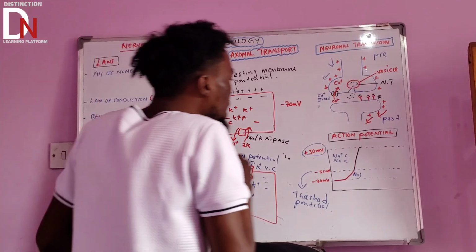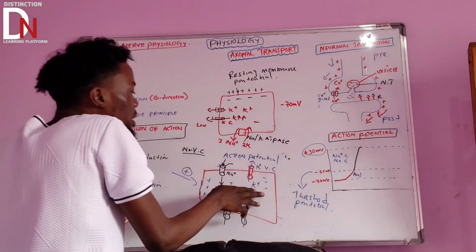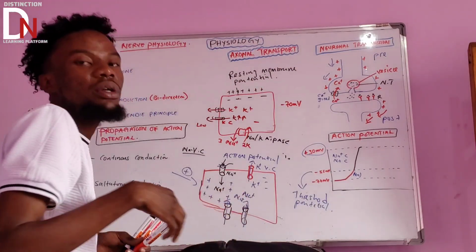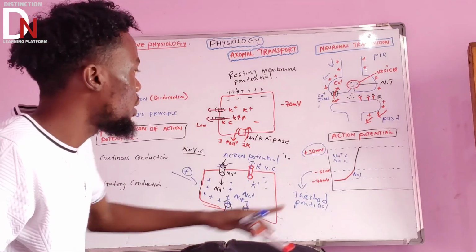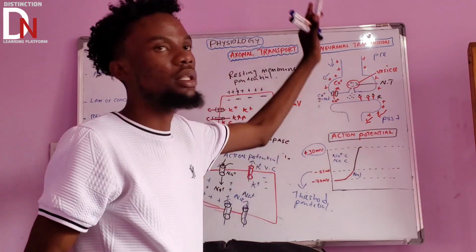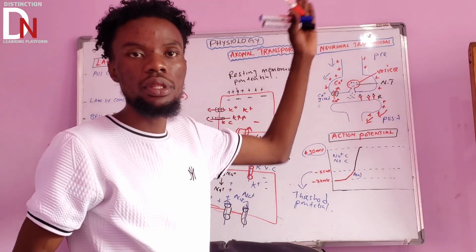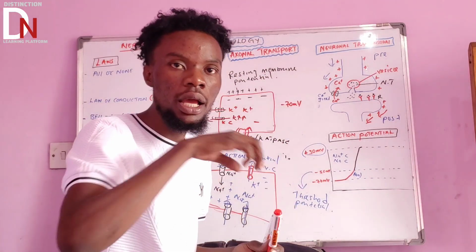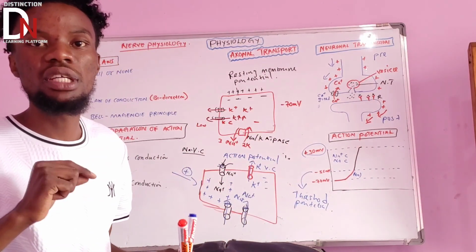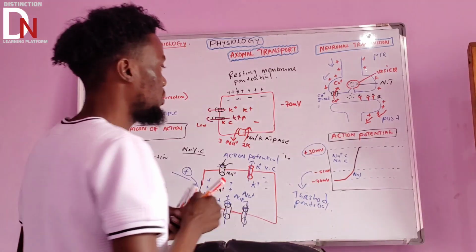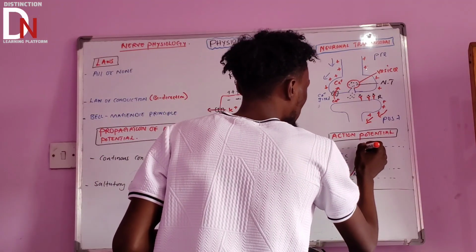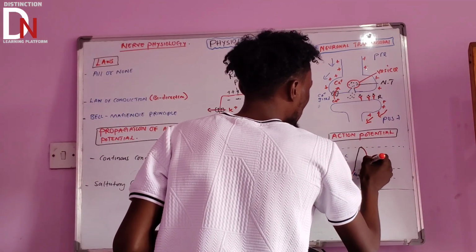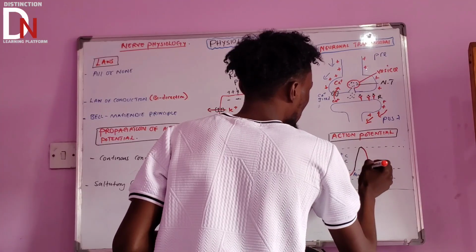Since you are making the cell become negative, are you going to have the depolarization phase, the action potential going upward? No, it will start going downward, because the inside of the cell is becoming more negative.